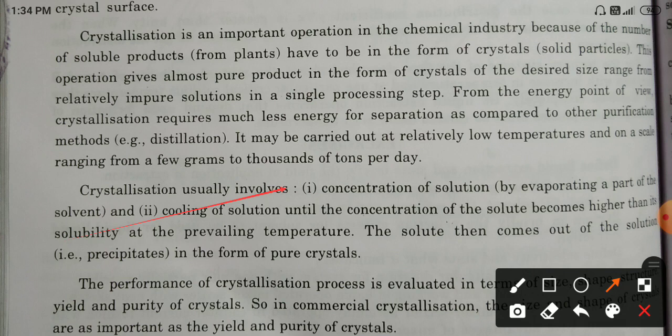The solute then comes out of the solution as a precipitate in the form of pure crystals.